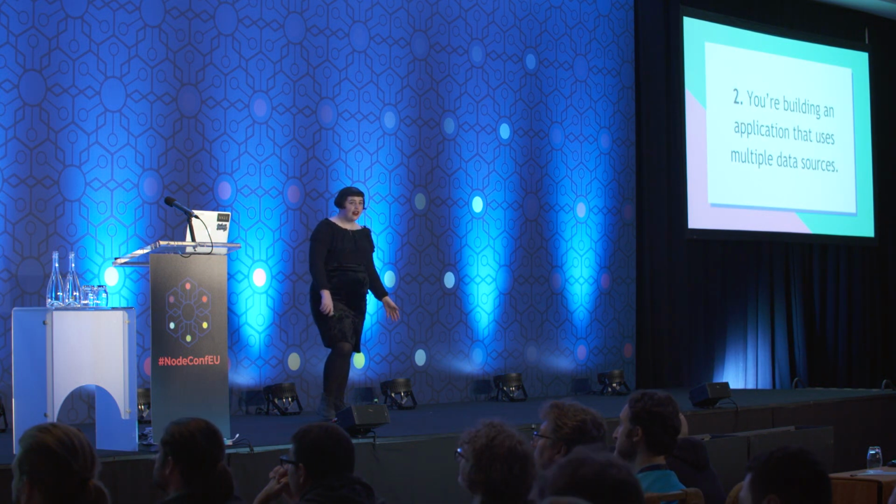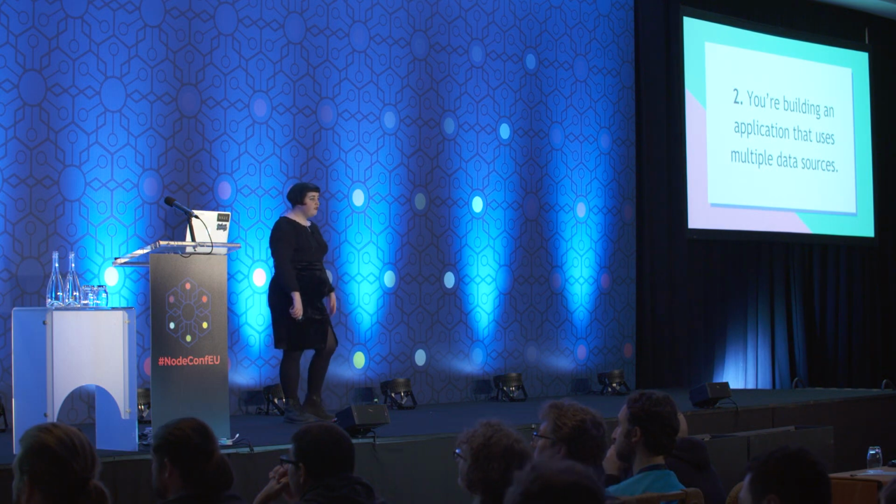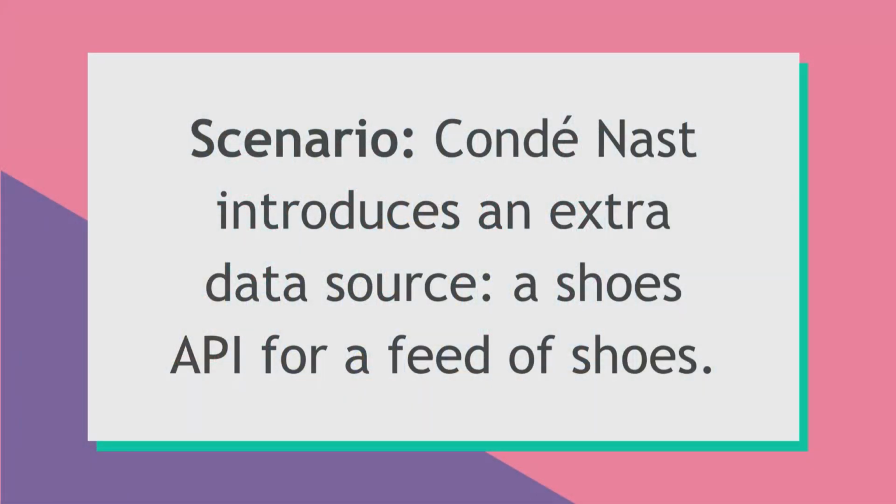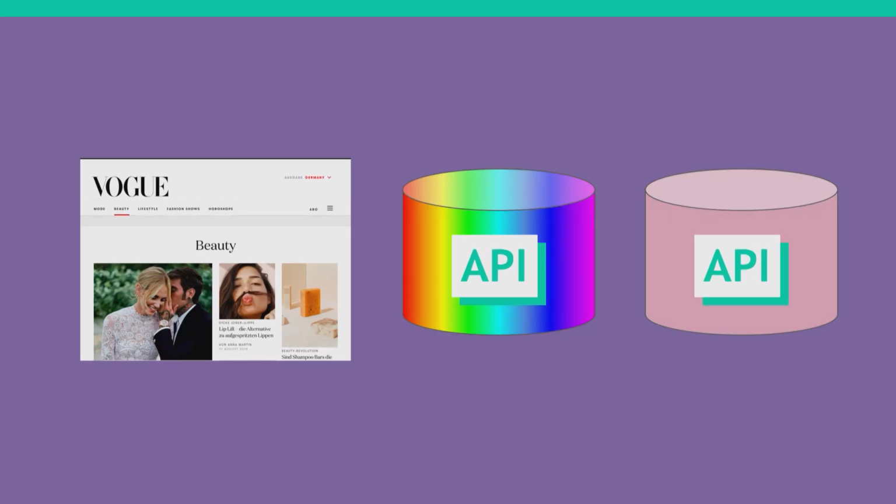Another use case that I think is interesting is that you might be building an application that uses multiple data sources. Another scenario is that Condé Nast might introduce an extra data source like a shoes API for a feed of shoes on the homepage. I'm not a product manager, I don't know. So here we have a website, and it needs to speak to two different APIs: the Rainbow Shoes API and the Pink Content Management System API.